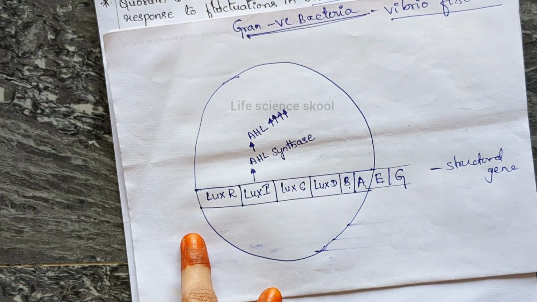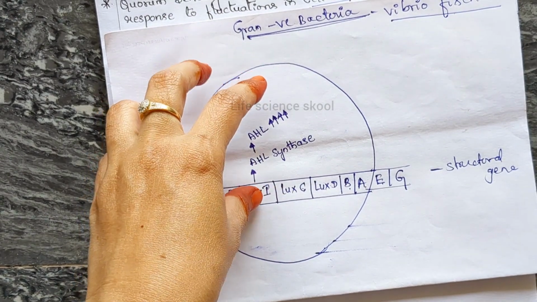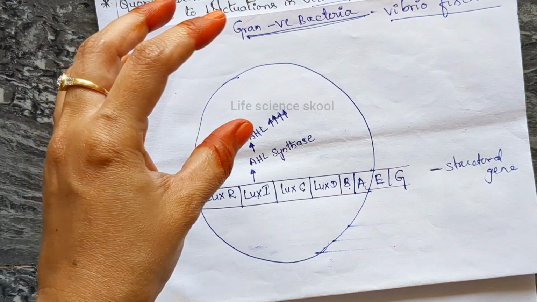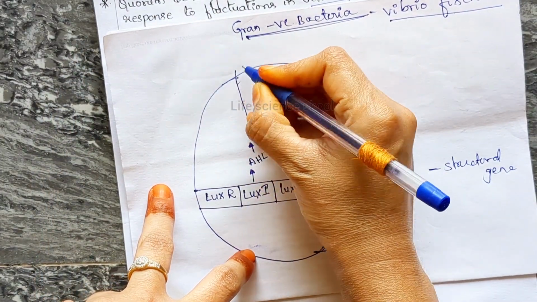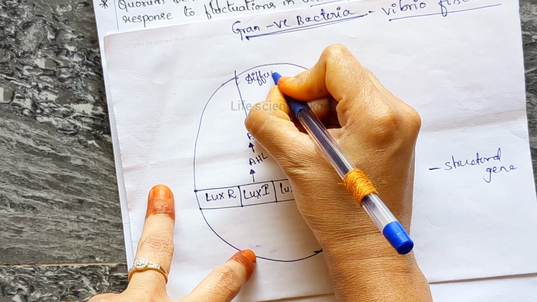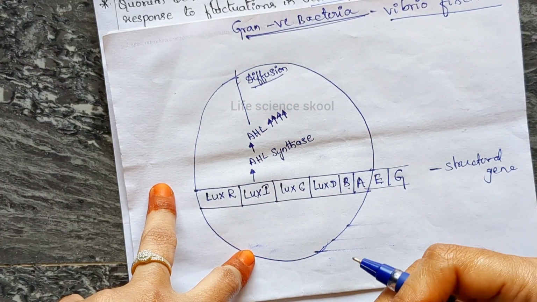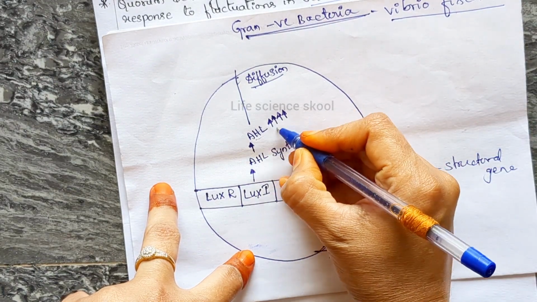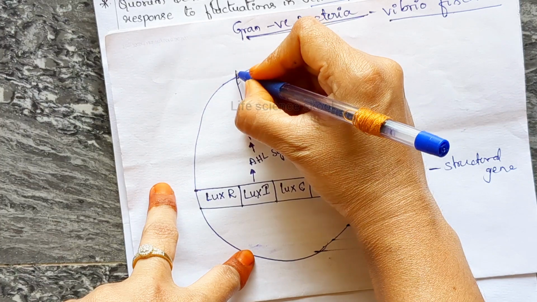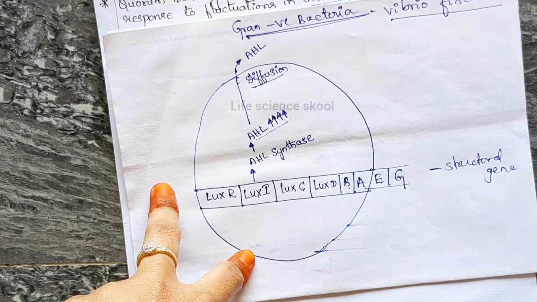As I said just now, this AHL is lipophilic, and it can easily pass through the plasma membrane by simple diffusion. What is this diffusion? Diffusion means the movement of molecules from higher concentration to lower concentration. As this number is increased inside the cell, the AHL is moving outside, to the lower concentration.